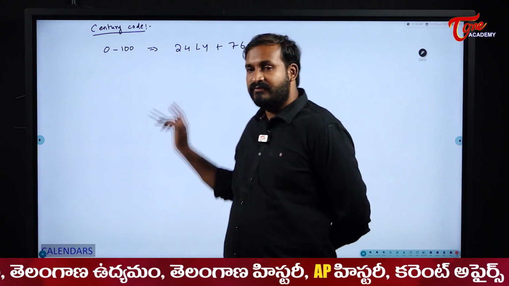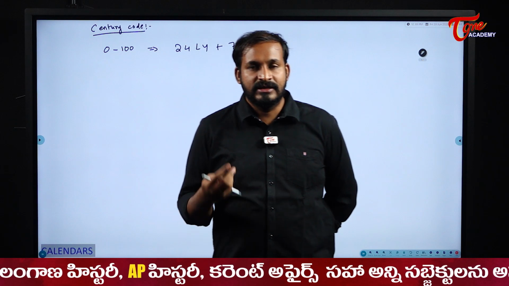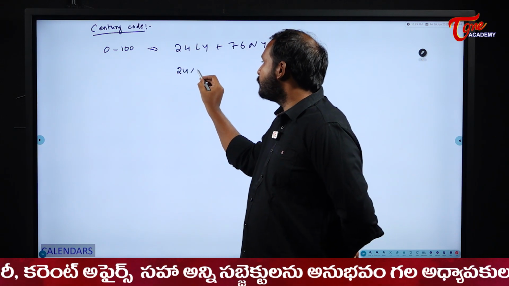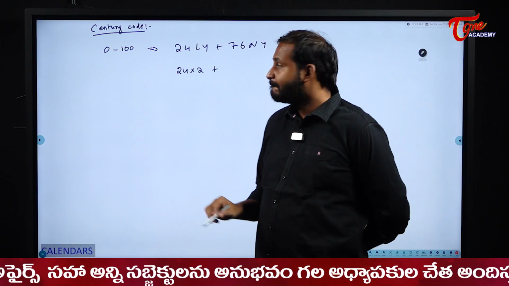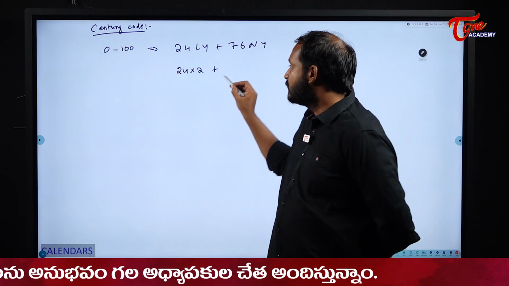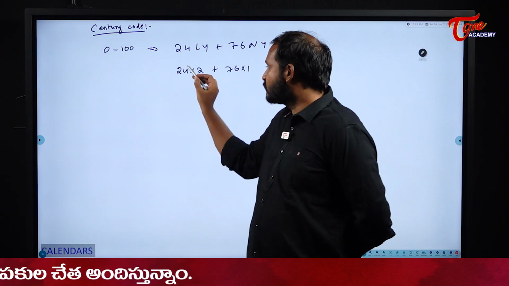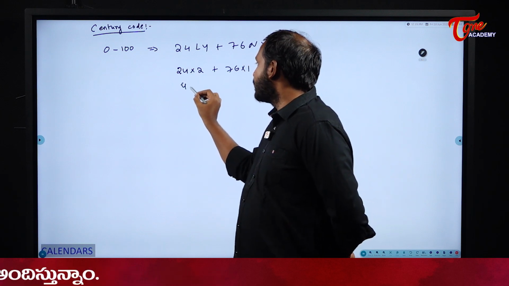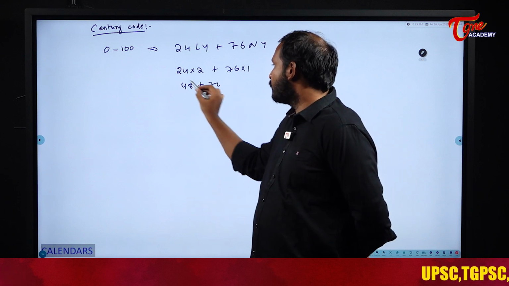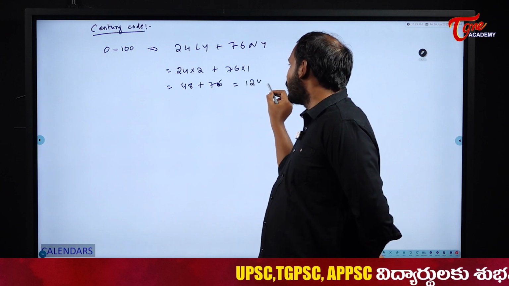In 24 leap years, for one leap year, how many odd days do we have? 2 odd days. We already calculated that, right? 366 days means 2 odd days. So I will write this as 24 into 2, plus for 76 normal years, for one normal year, how many odd days will I have? Only 1. So 76 into 1. So 48 plus 76. Overall, how many did I get here, students? 124 odd days.